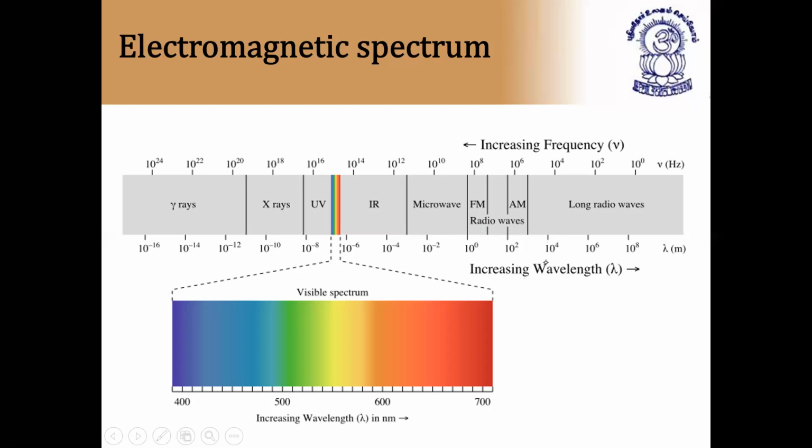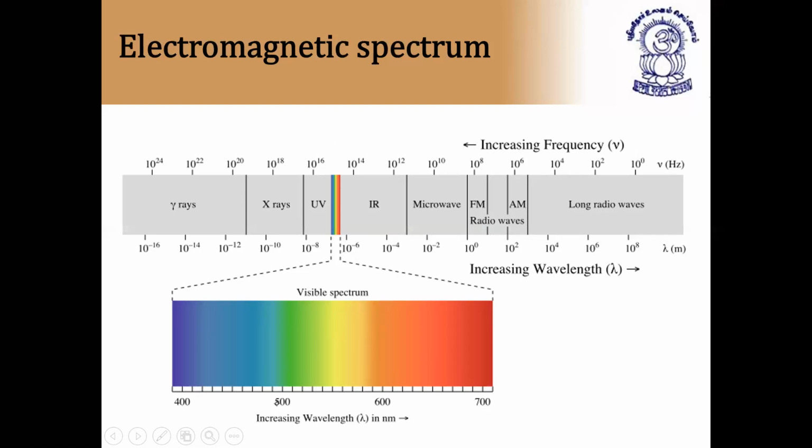Next, coming to the visible spectrum. This is called the visible spectrum. The waves between ultraviolet radiation and infrared radiation, this is called the visible region. So what is the wavelength of the visible region? 400 to 700 nanometers. Very, very important. The wavelength of the visible region is 400 to 700 nanometers. Here itself we got VIBGYOR, that is the spectrum we got. So this table is clear for you, I hope.